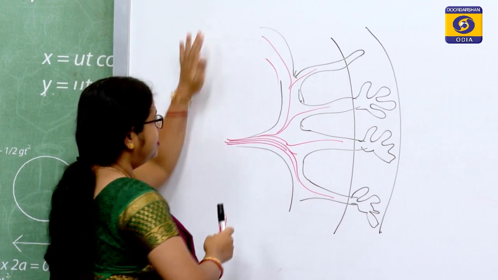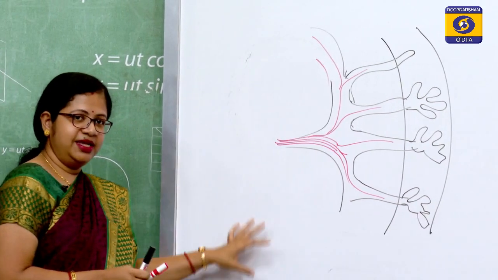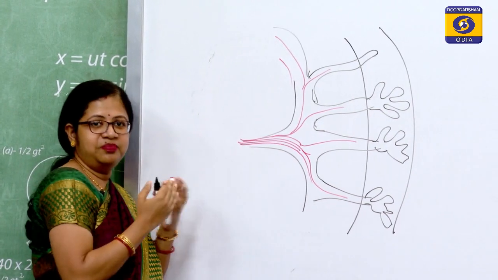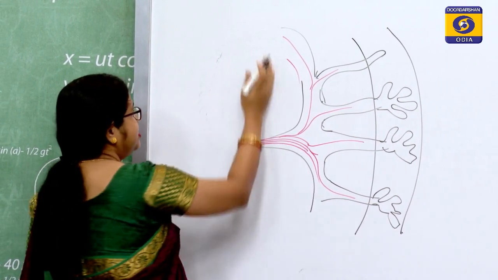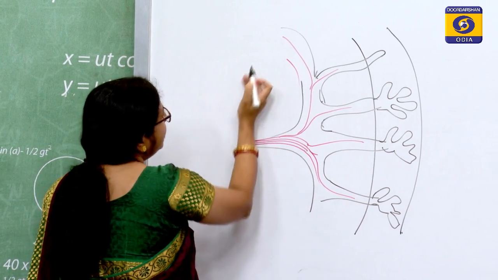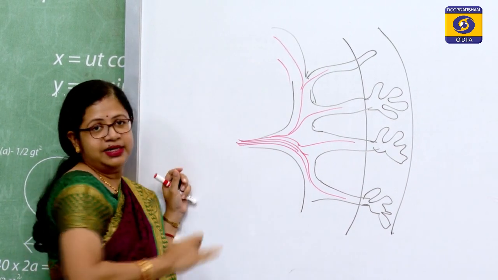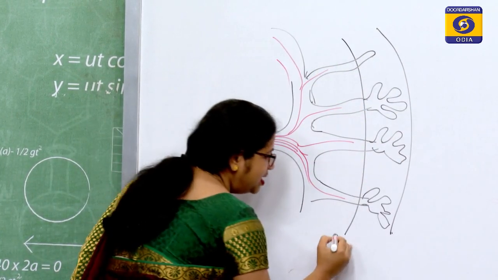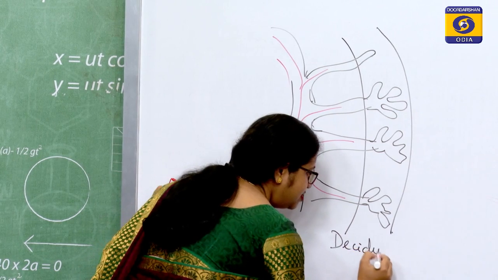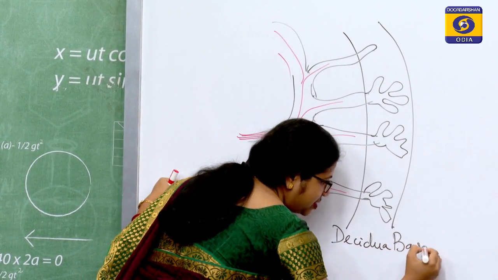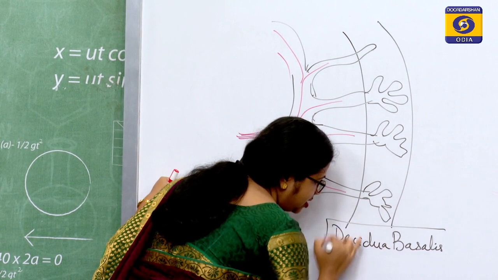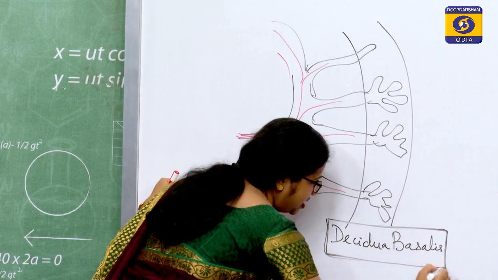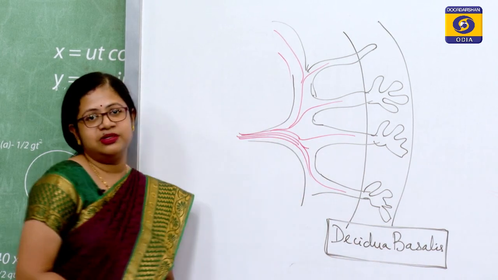With development, as your sac grows, it compresses certain parts of your embryo and the rest of the villi will degenerate. Only the part that is in attachment with the decidua basalis remains. The decidua basalis is the endometrial part which remains attached to these villus structures.